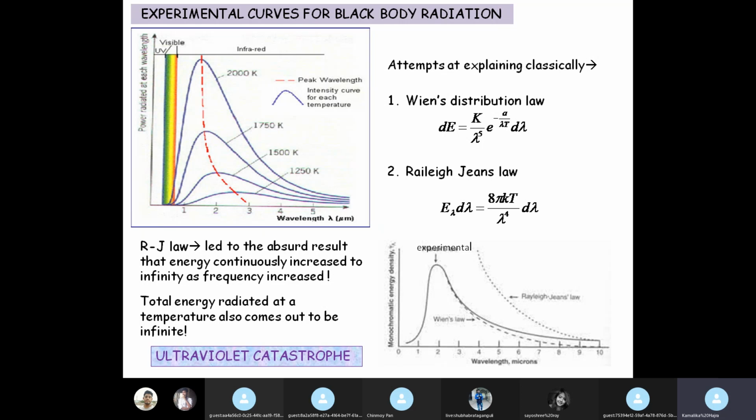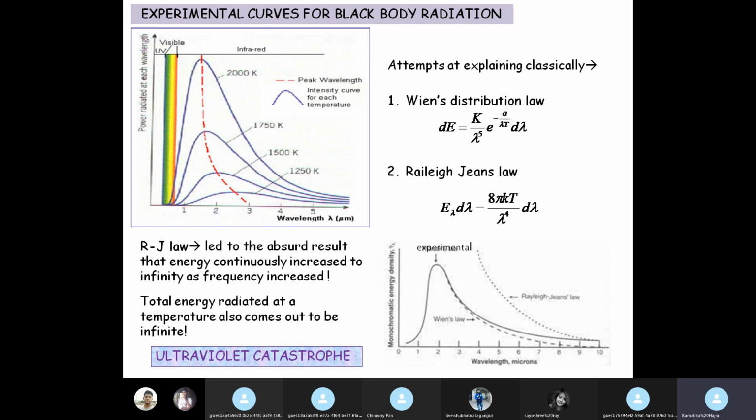Catastrophe means ultimate chaos, everything is going haywire, something like what is happening now in our lives. Something that happened in Kedarnath when the cloudburst happened. So catastrophe means that nothing is normal, everything that is happening is abnormal. This result was so absurd that the term ultraviolet catastrophe was coined at this point of time.